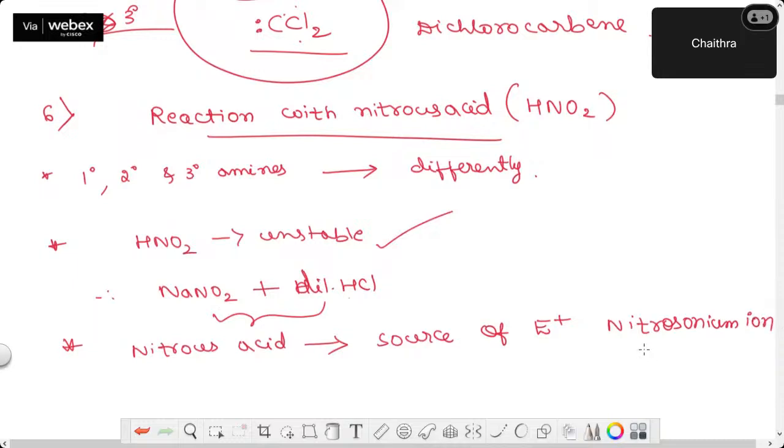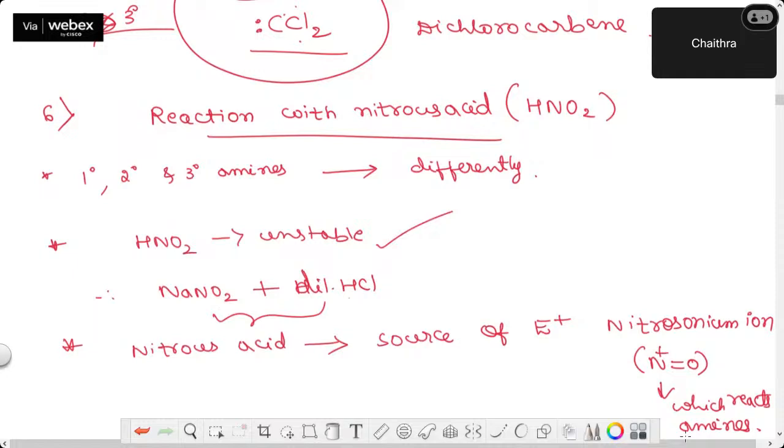Nitrosonium ion is nothing but nitrogen carrying a positive charge, double bonded to oxygen. This is what reacts with the amine. So let us go ahead in learning the reaction.